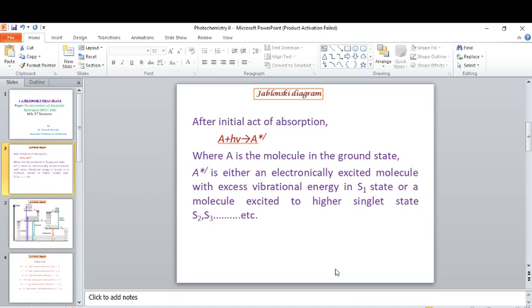These different pathways are grouped under photophysical processes in electronically excited molecules. After the initial act of absorption by a molecule represented by capital A, it moves to any higher energy state with excess vibrational energy.